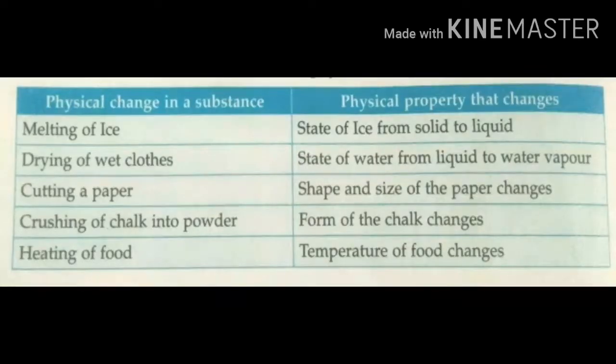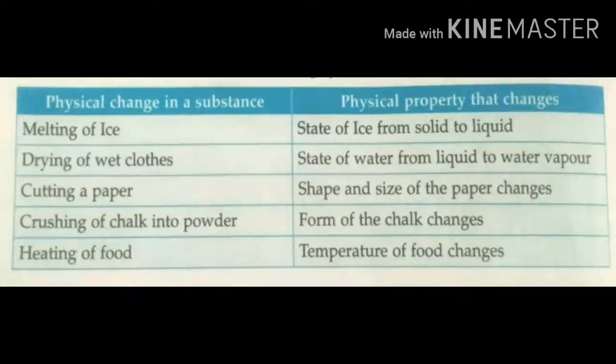First we'll see physical changes. When a change occurs only in the physical property of a substance, it is called a physical change. Physical property means what? It's size, shape, state, color, temperature, texture, volume.